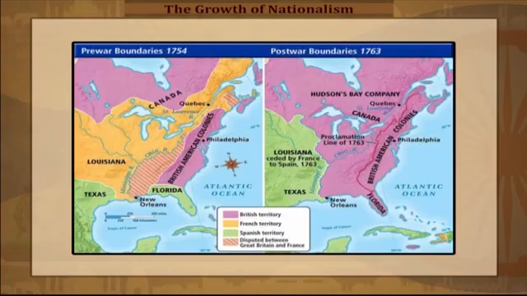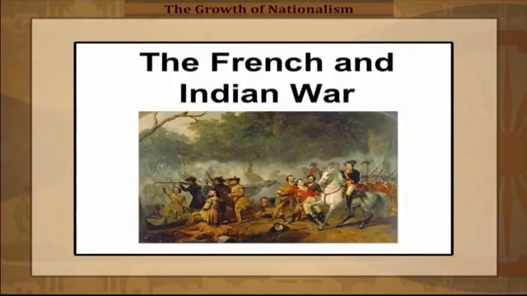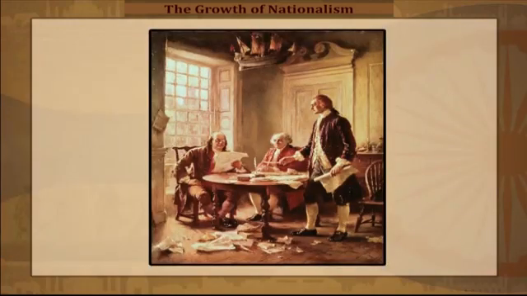Causes. In Europe, the 7 Years' War, CE 1756 to 1763, between England and France ended with the Treaty of Paris, CE 1763. It led to the withdrawal of France from North America and India. Britain wanted to recover all the war expenses from the North American colonies in the form of increased taxes.